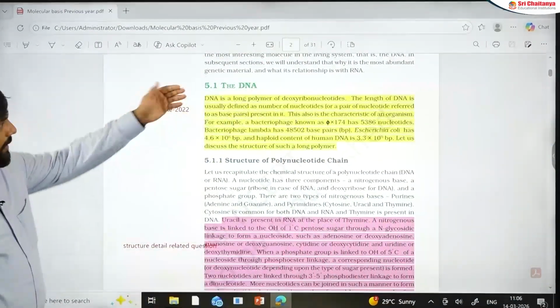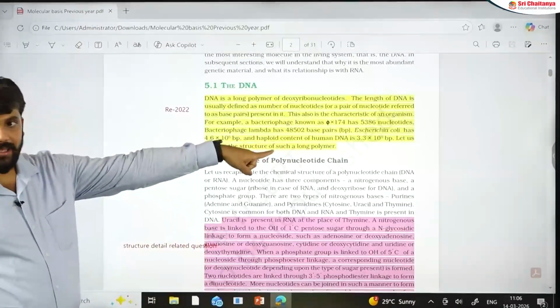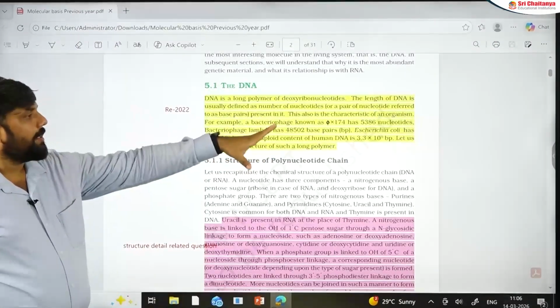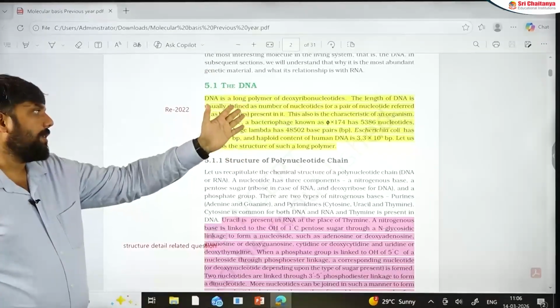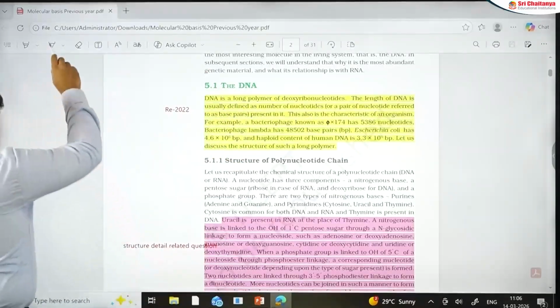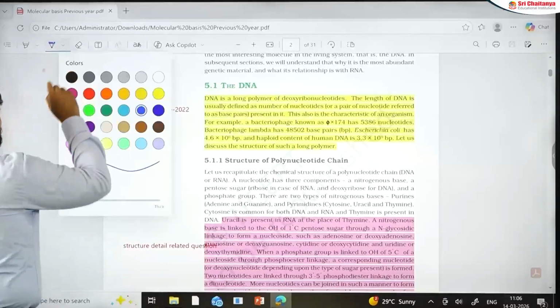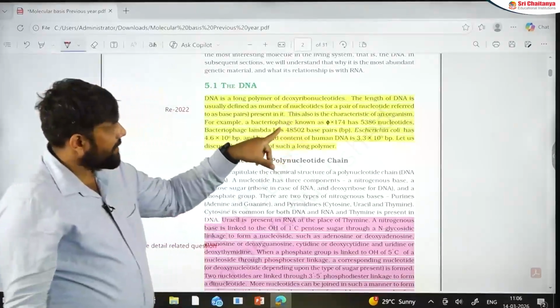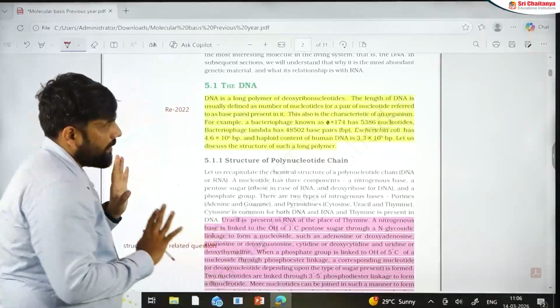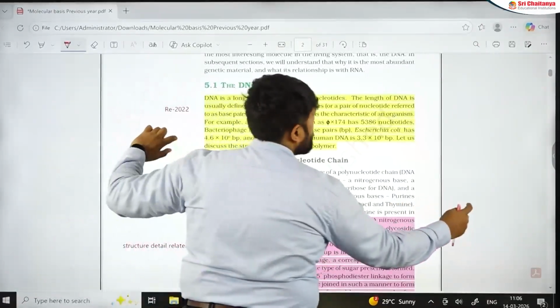The first part is where the data sets are given. Match-the-following questions have appeared recently. It appeared in NEET 2022, in which they give these values on one side and ask which of the following is correct. In the middle, I'll do small things, so that when I'm discussing this, if any particular question can be formed around it, we can discuss those also. I think it might be visible to you.